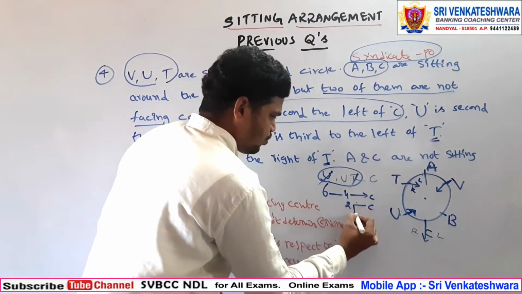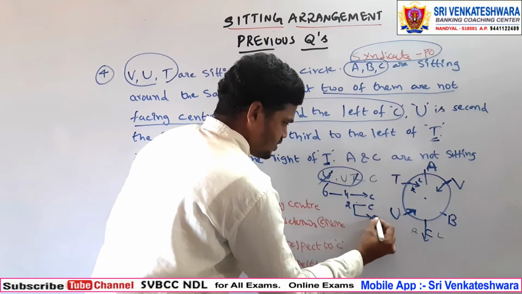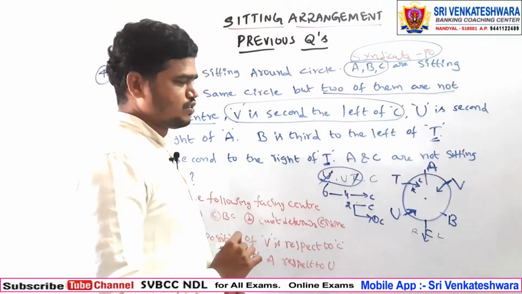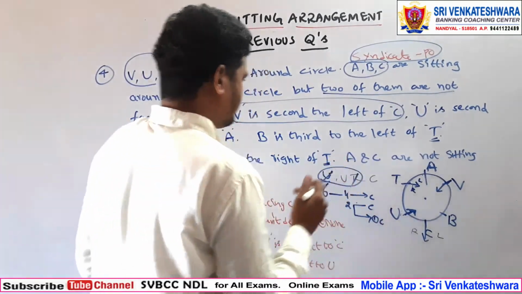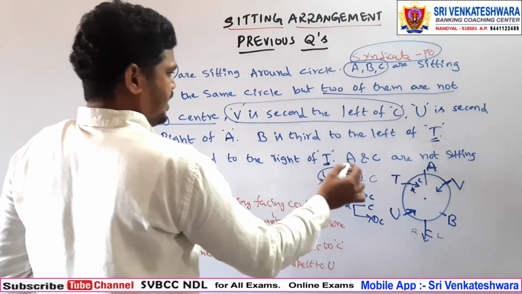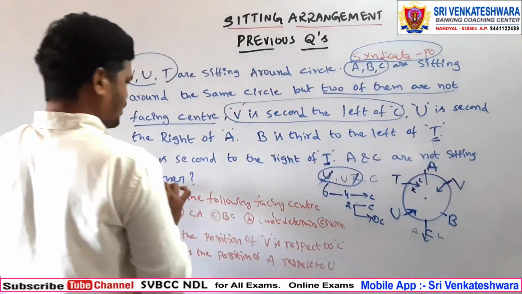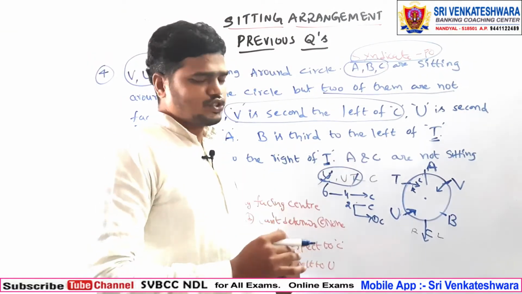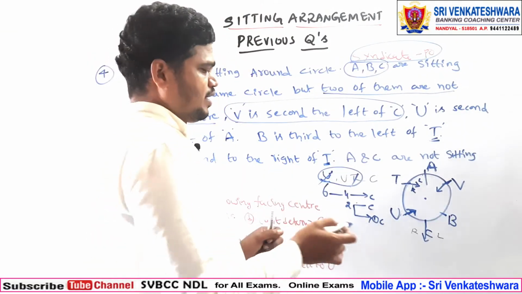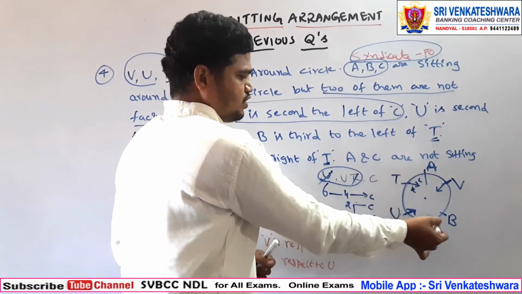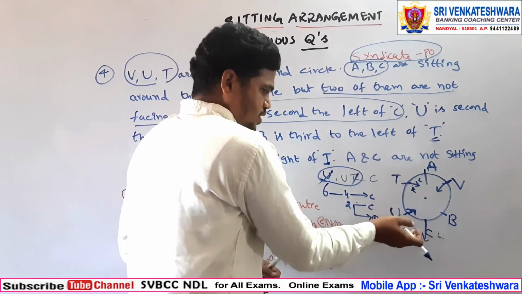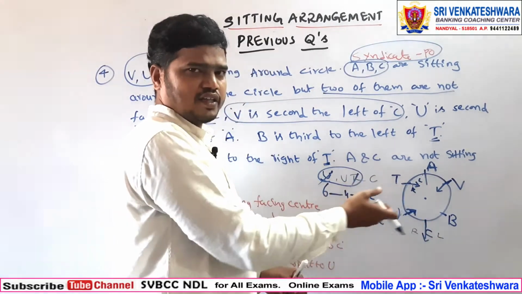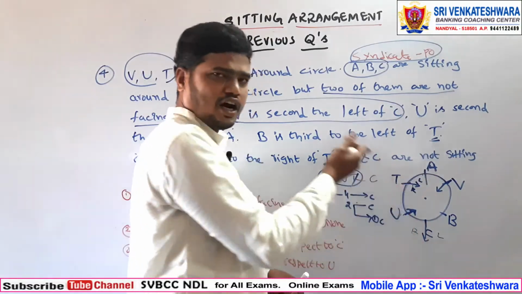Now here 2 are away from the center, one is C. We will go for the other one. And A and C are not sitting together. So what does that mean? It should be not sitting together, not like that one. It is called neighboring. It is not neighboring, already we can have the opposite.